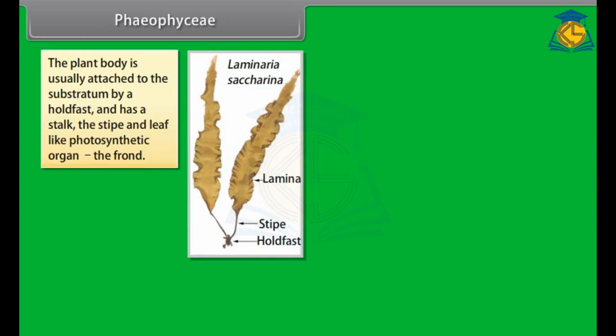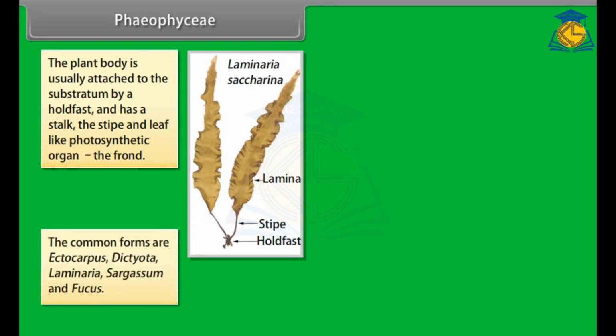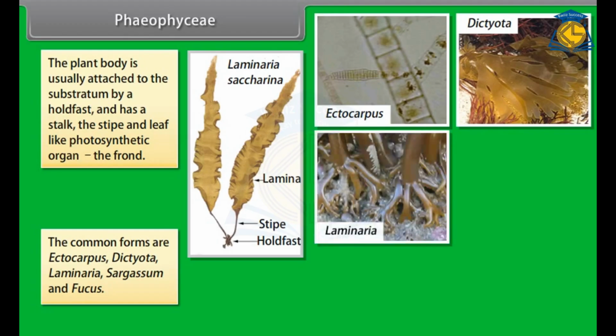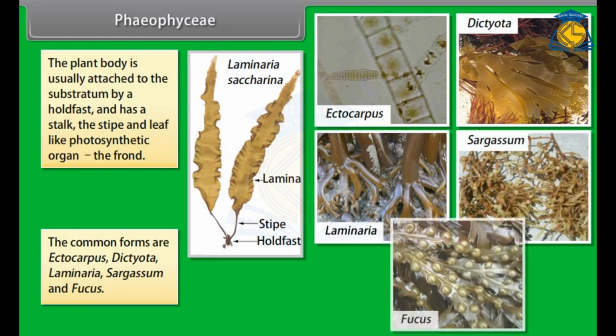The plant body is usually attached to the substratum by a holdfast, and has a stalk, the stipe, and a leaf-like photosynthetic organ, the frond. The common forms are Ectocarpus, Dictyota, Laminaria, Sargassum, and Fucus.